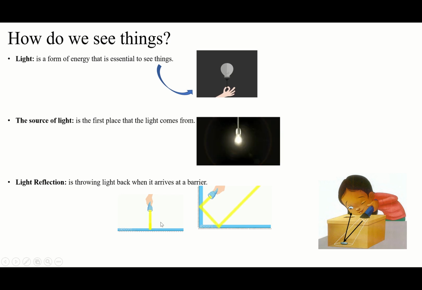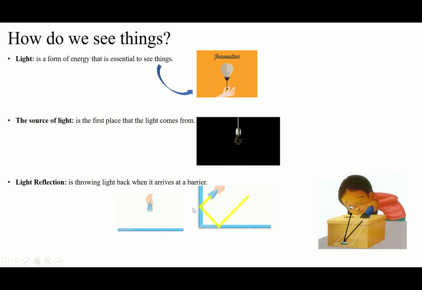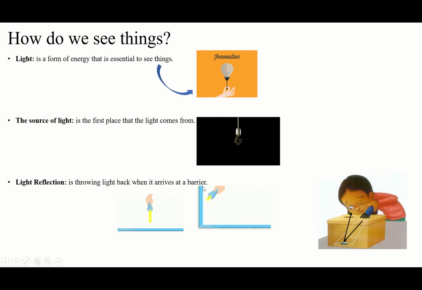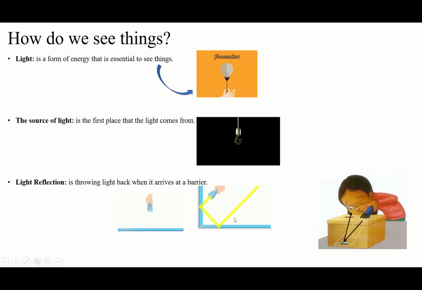But be careful, guys. We have something else. Maybe you ask, why here is the light not going to another direction? It's going to reflect, but directly up, straight up. Why? Because the source of the light sends the light straight to the barrier. When the light comes straight, it's going to reflect back straight. When the light comes from the outside, it's going to go to the other side. For example, if you send the light from the left side, it's going to reflect to the right side. If it's from the right side, it reflects to the left side. You see, it reflects in different directions.